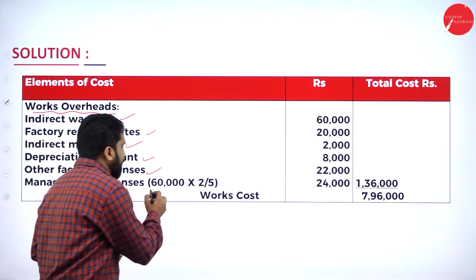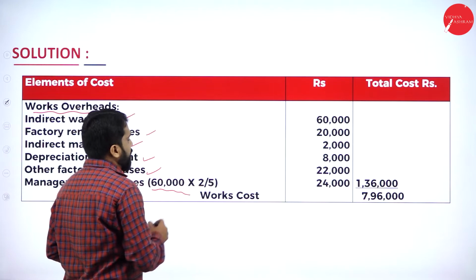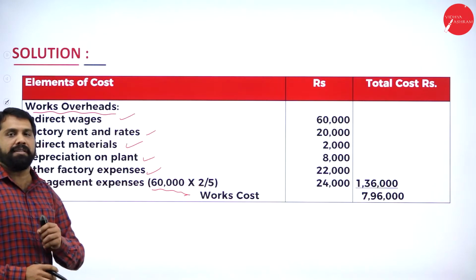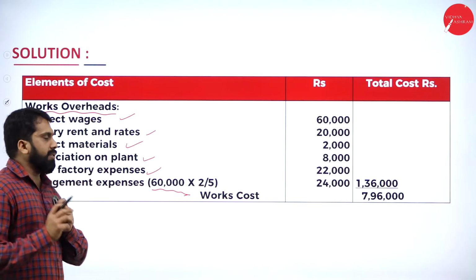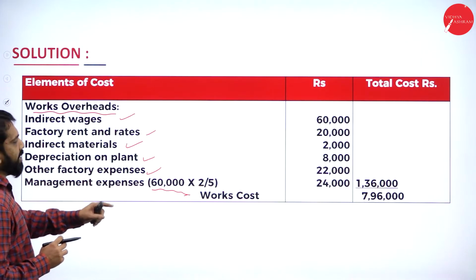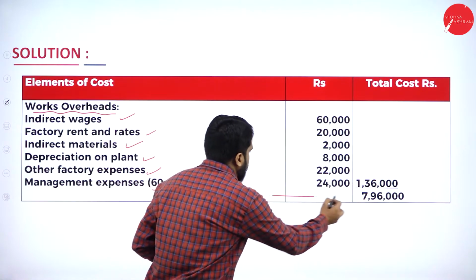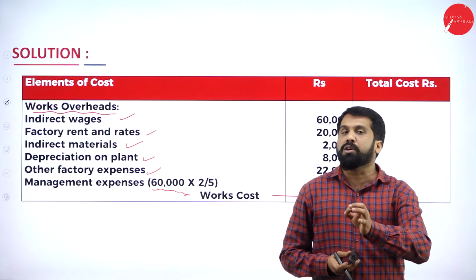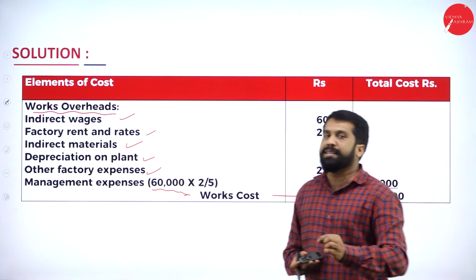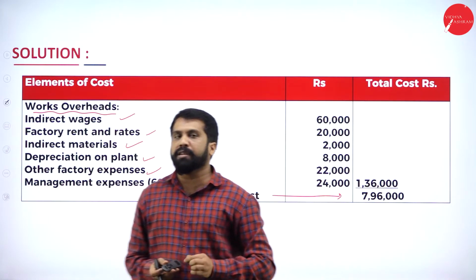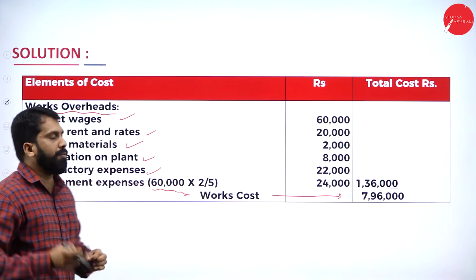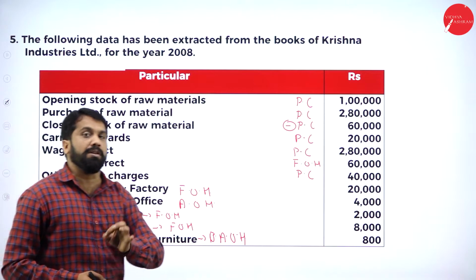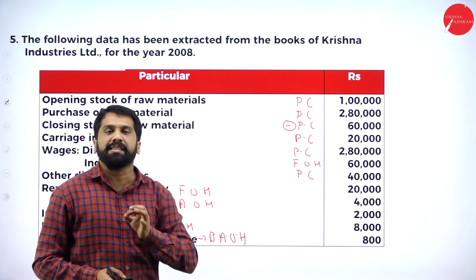Management expenses they have calculated 60,000 into 2 divided by 5. Clear? Yes. So if you add everything, you will get work cost. Remember, still you have not taken opening stock of work in progress minus opening stock of work in progress. Have they given in the question? We'll check. In the question, they have not given any information about work in progress as well as finished goods.